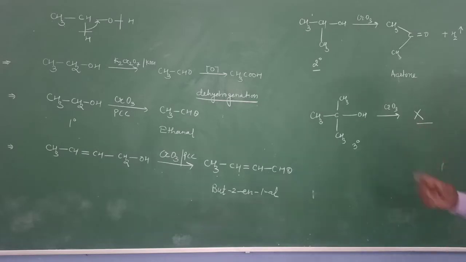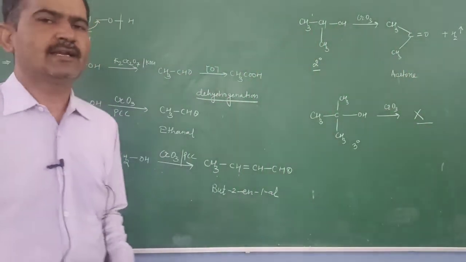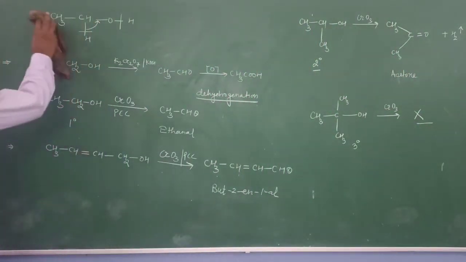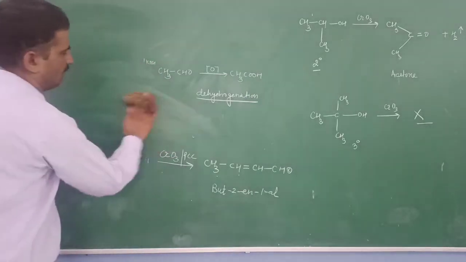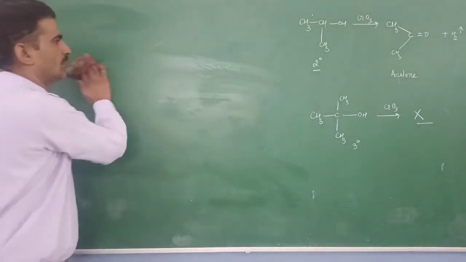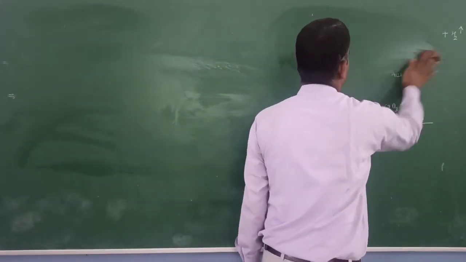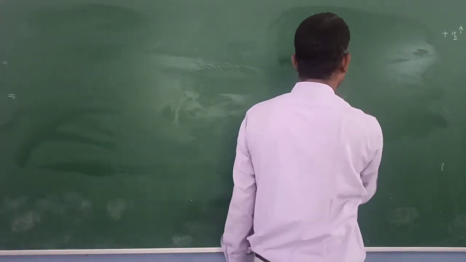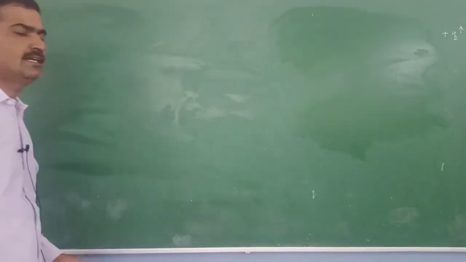Now this dehydrogenation reaction we can also carry out with the help of a catalyst, such as copper at 523 Kelvin. If we carry out the catalytic dehydrogenation reaction for alcohol, we take the primary alcohol and it is dehydrogenated in presence of a catalyst known as copper, and it is a temperature dependent reaction.